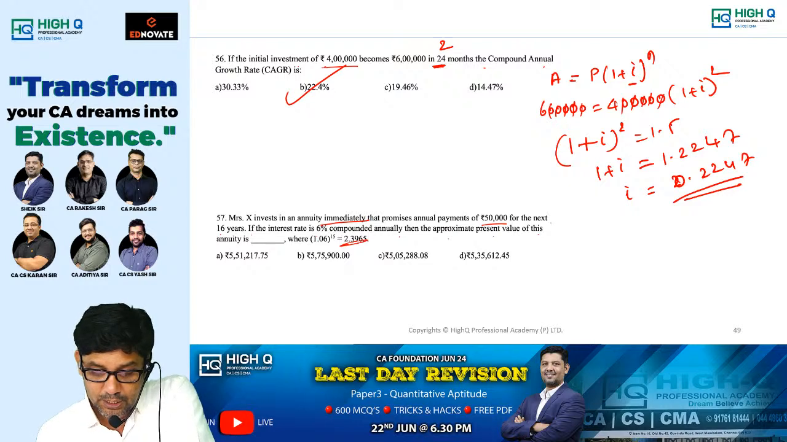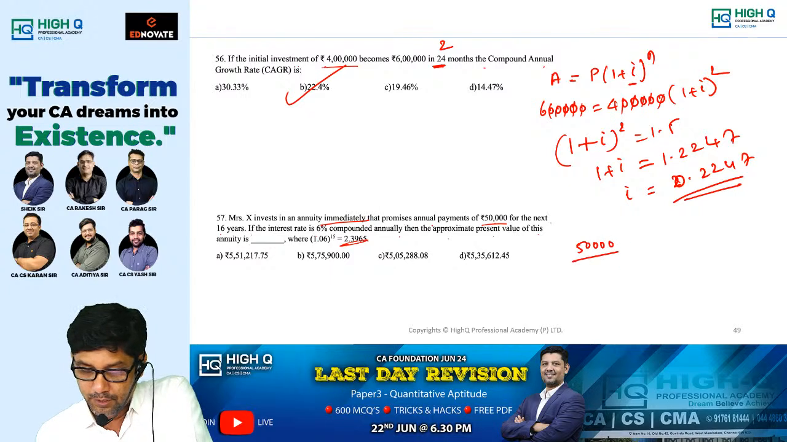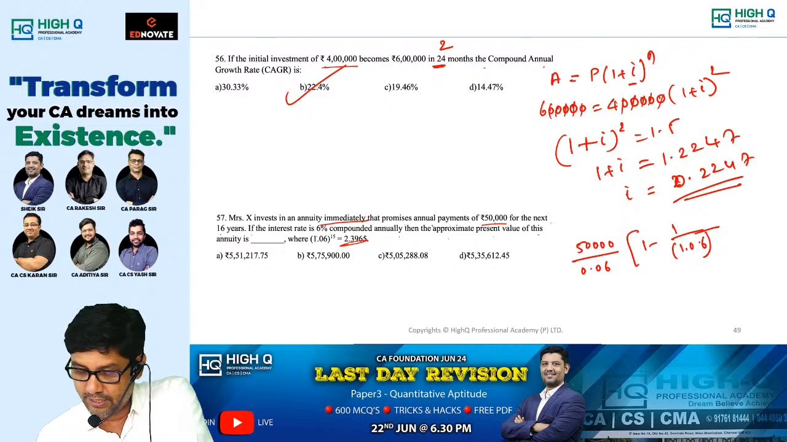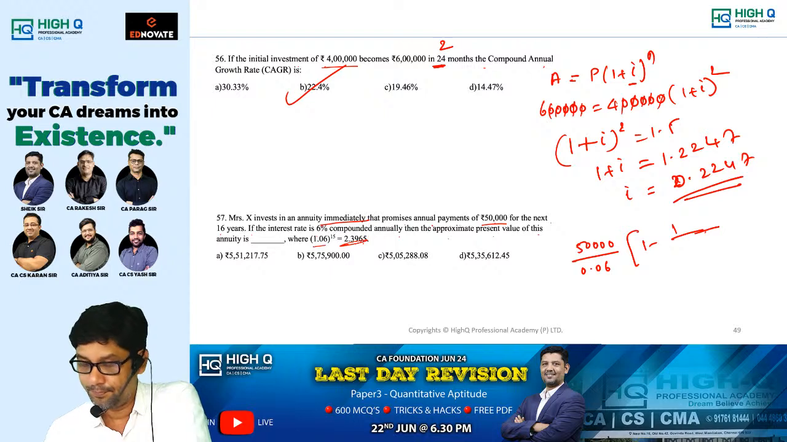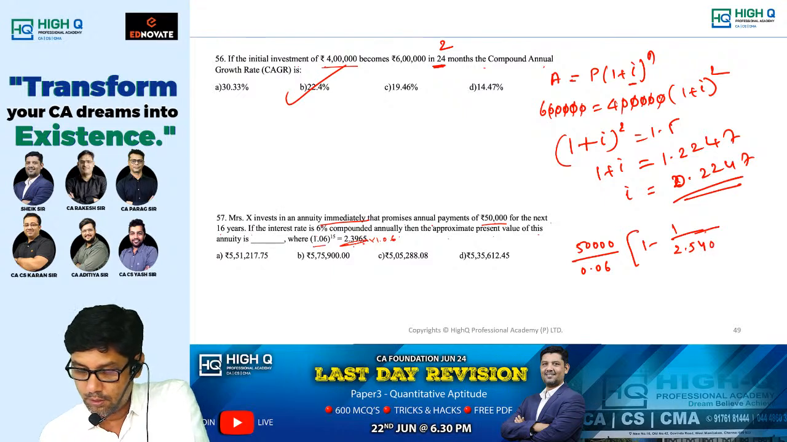Look at this. X invests immediately, promises annual payment of 50,000. So 50,000 divided by 0.06, into 1 minus 1 by 1.06 whole power 16. Look at this, 1.06 whole power 15 is given, but we need 1.06 whole power 16. Can you tell me what it is? 2.3965 into 1.06. What are you getting? 2.54029.